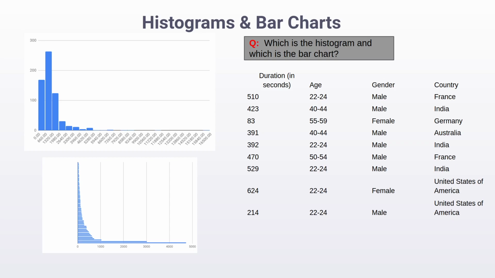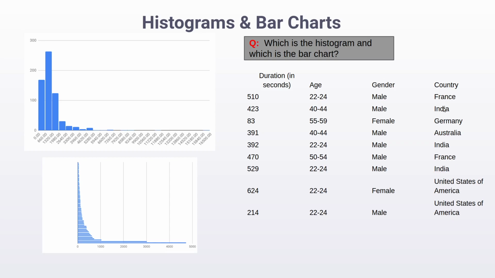A bar chart, on the other hand, is just a number of independent values which are plotted next to each other. There is no necessary relation between the different bars. They are just compared by their lengths. In this case, the bar chart is this figure at the bottom and corresponds to the counts of the values in the country column.